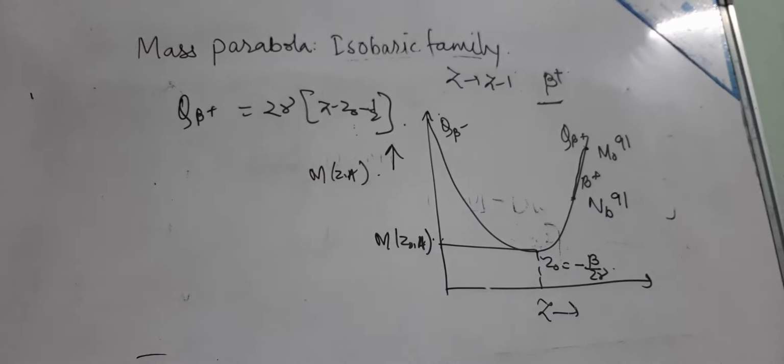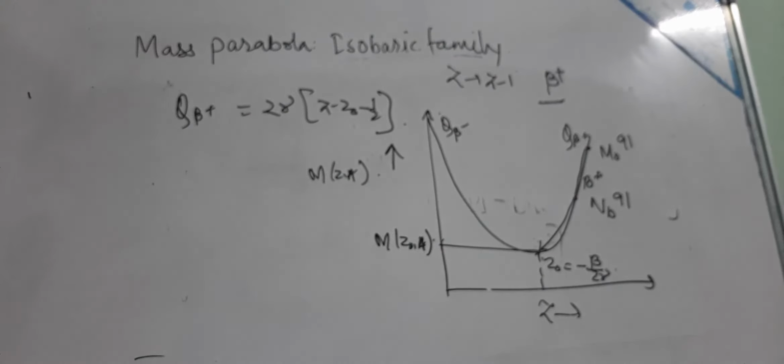So in this case, at this point there is molybdenum 91. When it changes by beta plus, it comes here. So the molybdenum changes to niobium, Nb 91. Then again it is a beta decay and it comes here.